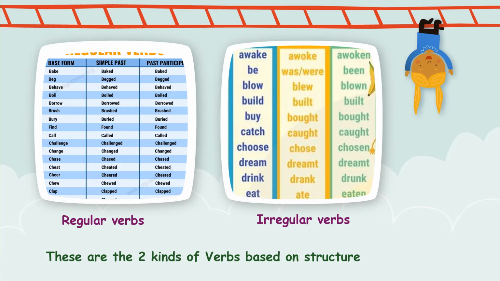Okay, now this irregular verb is something which you need to be careful about when you're changing the tense. For example, the base form is awake, but the simple past is awoke, and the past participle is awoken. Be, was, were, and been. Blow, blew, blown. Build, built, built. Buy, bought, bought. Catch, caught.